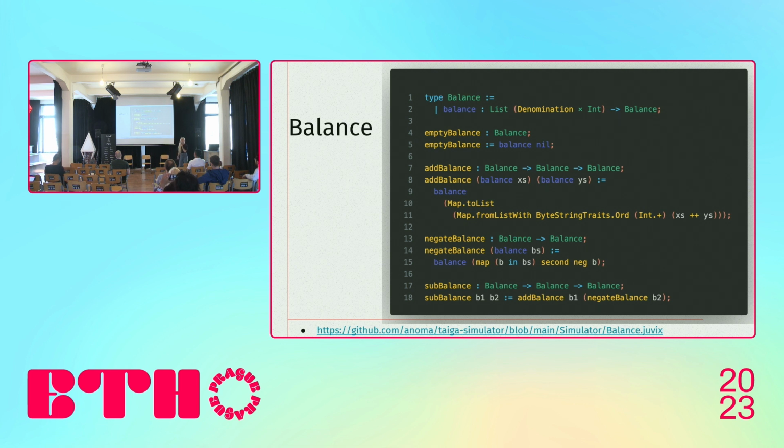Another feature I want to highlight is polymorphic functions, which means that you can write very generic functions that would work with different data types in different abstractions. That would mean that you can write less code and work with any type that you need in your system. And if you look at line 15, in the negate balance function, we are using the map function.